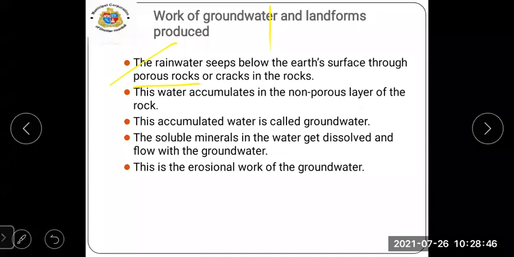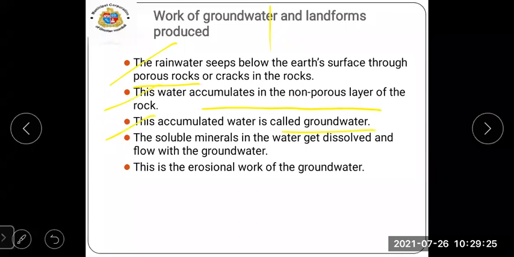Now, what is groundwater? Groundwater means what, students? In the rainy season, when there is rainfall, the rainwater gets mixed up with the soil, and there you can see the groundwater. This water accumulates in the non-porous layers of the rock. This accumulated water is called groundwater.